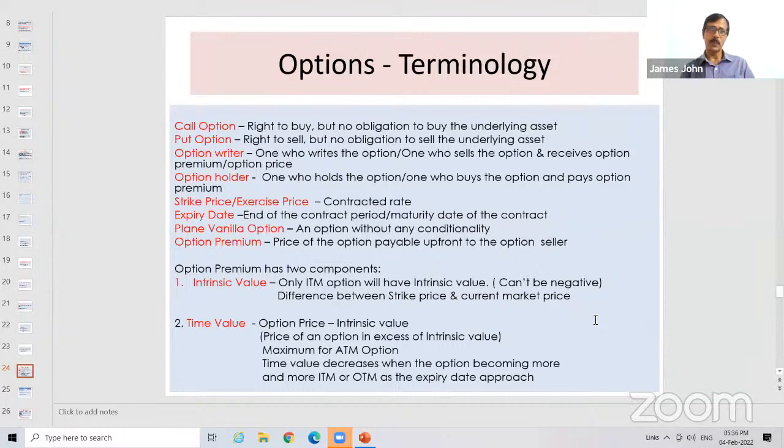Now there are two concepts: intrinsic value and time value, because the option premium has two components. I told you there is enormous risk for the option seller or option writer, and there is no risk for the option holder. Because if it is favorable, he executes, otherwise he will not execute. Therefore, enormous risk for the option writer.